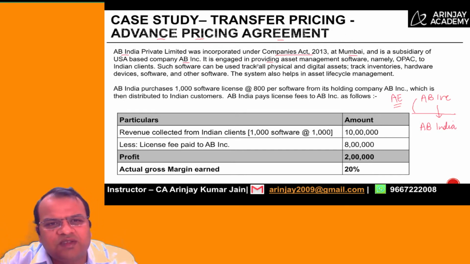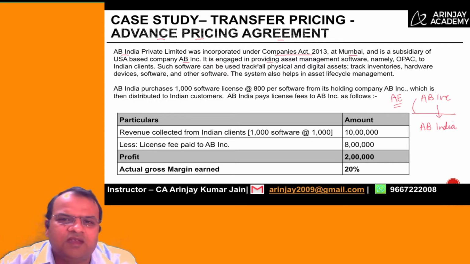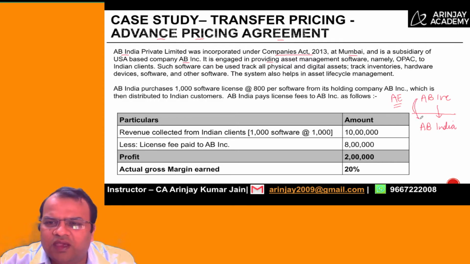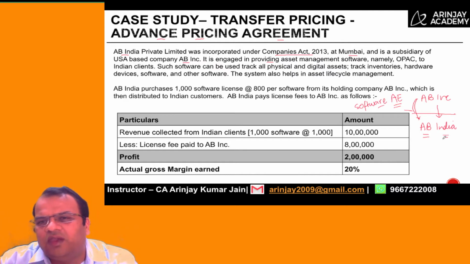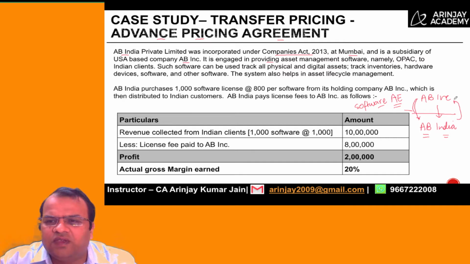AB India purchases 1000 software licenses at 800 per software from its holding company, AB Inc., which is then distributed to Indian customers. AB India pays license fees to AB Inc. as follows. So AB Inc. has actually supplied some software to AB India, and AB India basically pays a license fee to AB Inc.